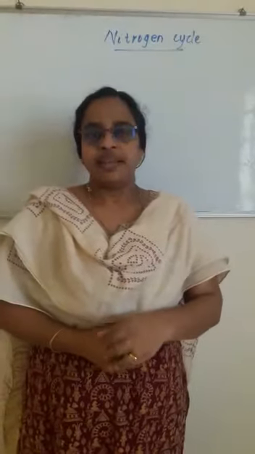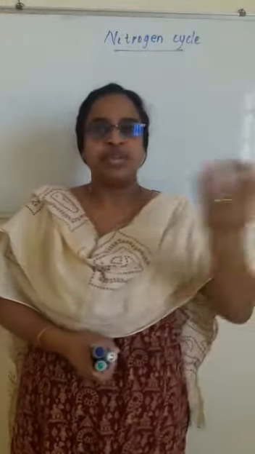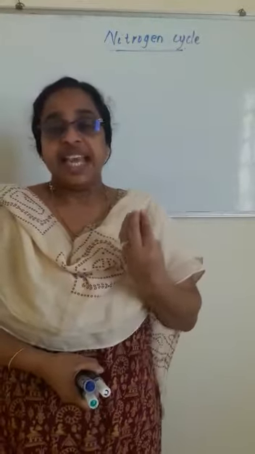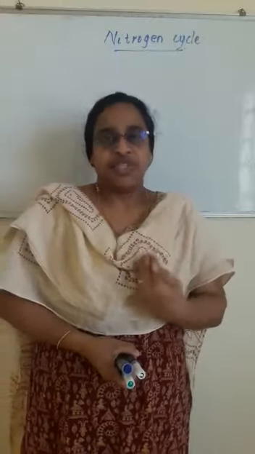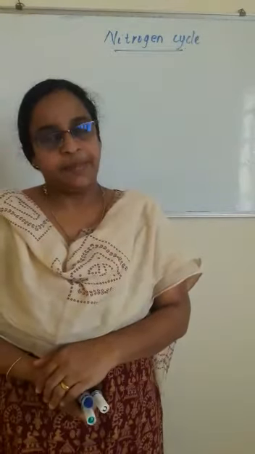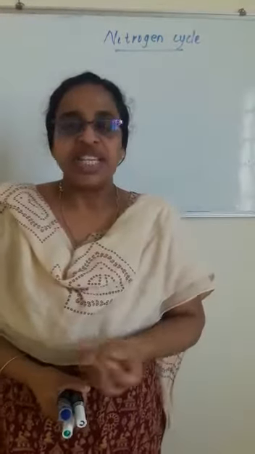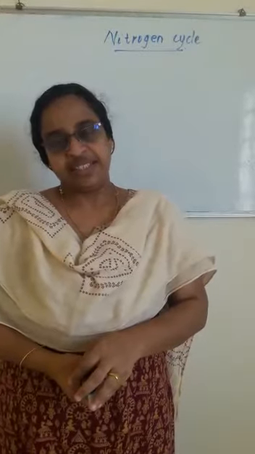Now, maybe you will think that it is the most abundant gas in the air, so it is easy for us to take in. But gaseous nitrogen cannot be utilized by our body. Our body can make use of nitrogen in the form of compounds that are nitrates.